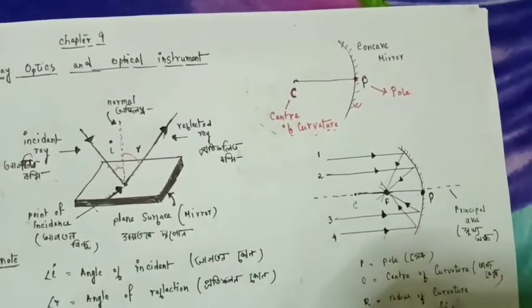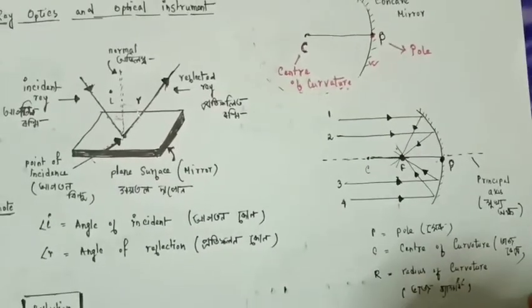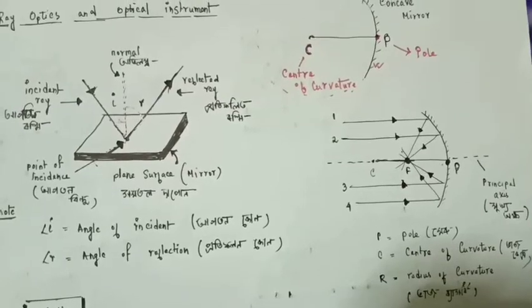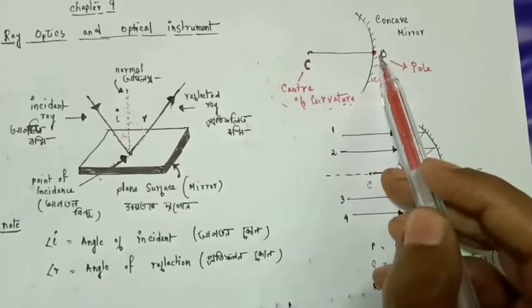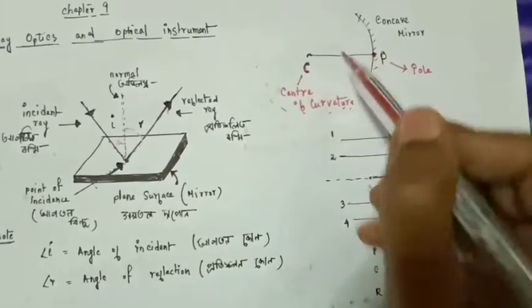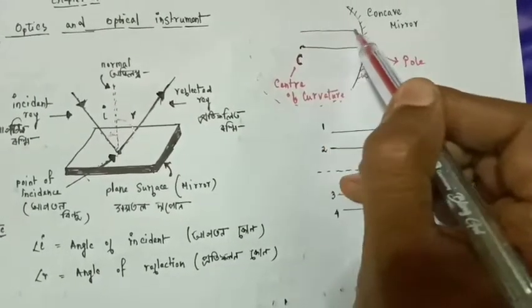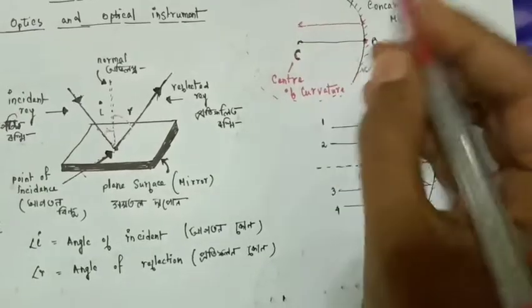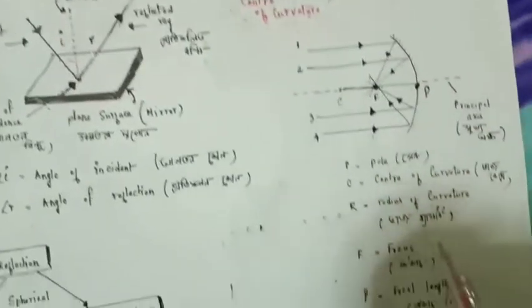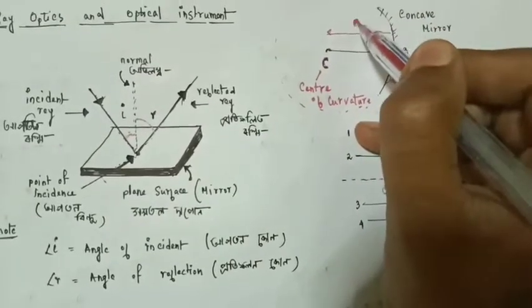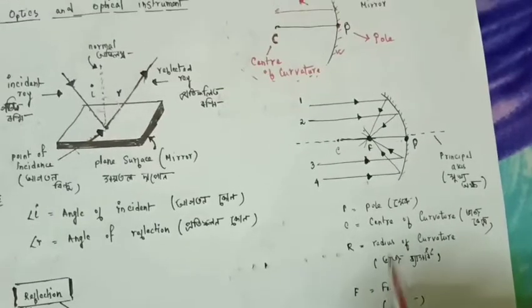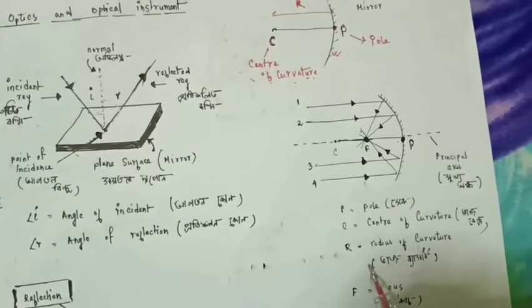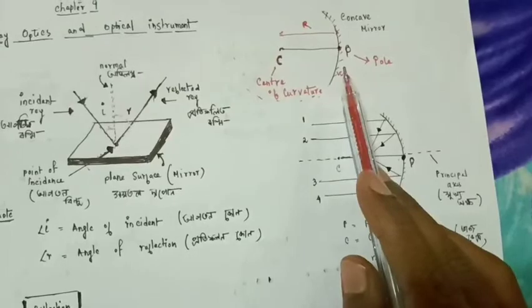Now we can join these two points by this line, and this distance between these two points is called the radius of curvature and it is denoted by R.